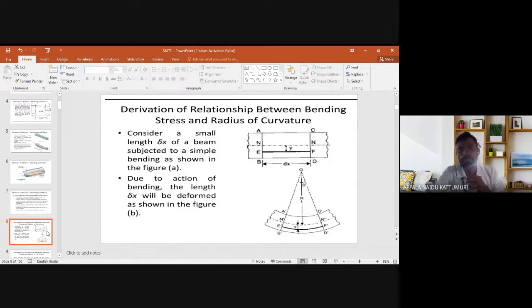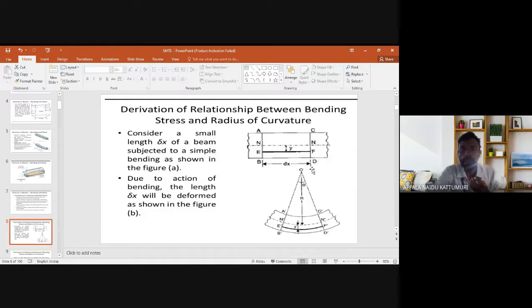Next, this is the bending equation derivation between the bending stress and the radius of curvature. This is the position of the beam before the bending, or before the deformation. We observe that A, B, C, D are the beam dimensions, and the layer NM is the neutral axis layer. Let us consider the points E and F, at a distance y from the neutral axis layer.